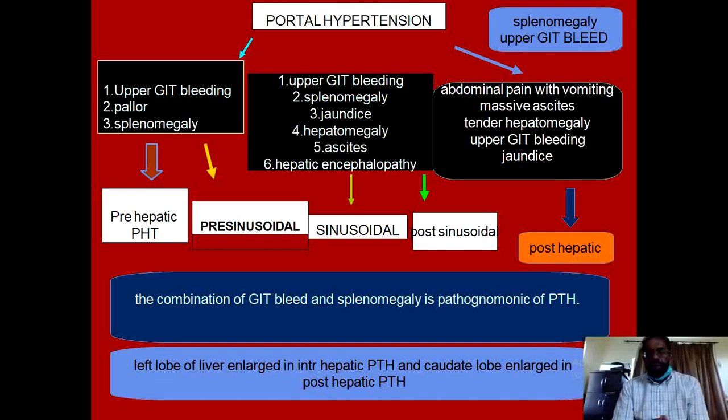And when the portal hypertension is post-hepatic, then in addition to splenomegaly and upper GI bleed, these patients also show additional features like severe abdominal pain associated with vomiting. The ascites in these patients is usually massive. The hepatomegaly is tender, and they also may have jaundice.